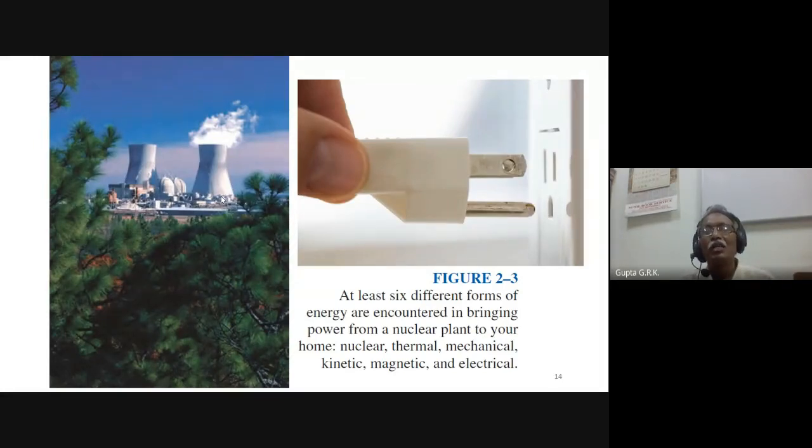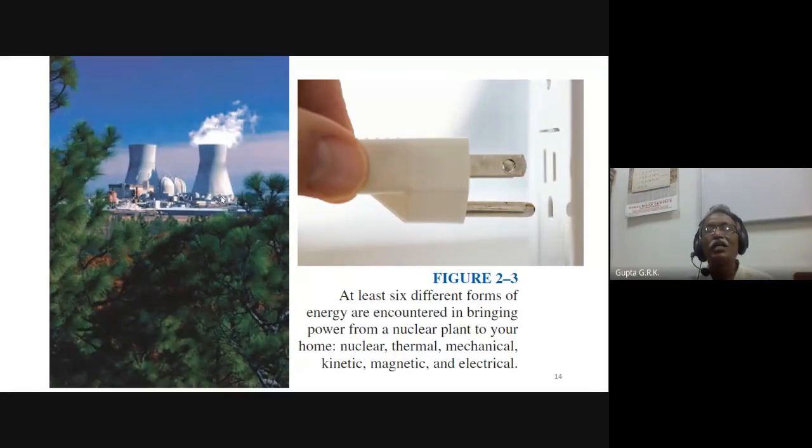We have atoms having nuclear energy. If nuclear fission takes place, then we will have thermal energy. That thermal energy in a turbine or IC engine gets converted into mechanical energy. Due to mechanical energy, there will be rotation of the shaft and kinetic energy.